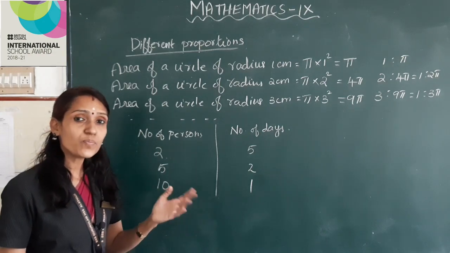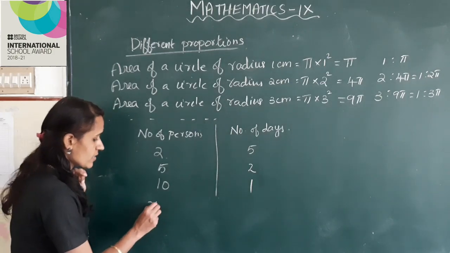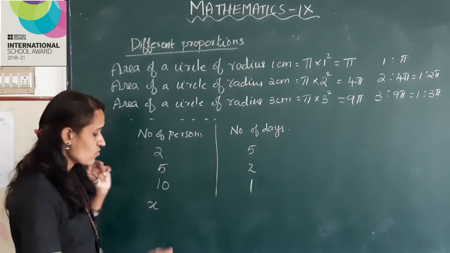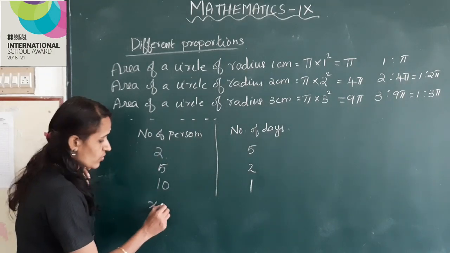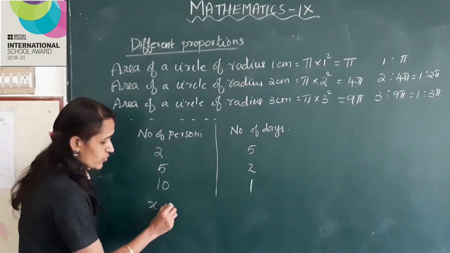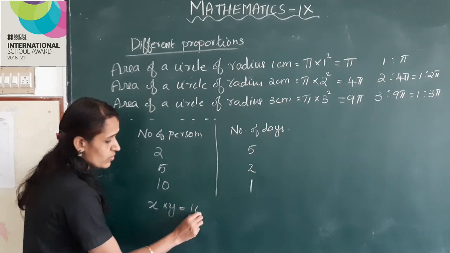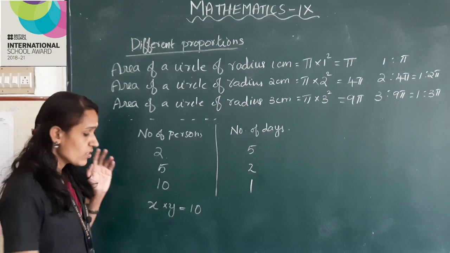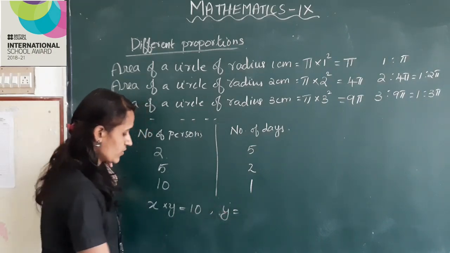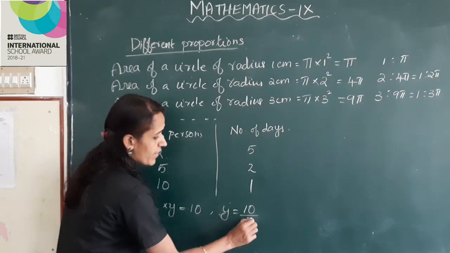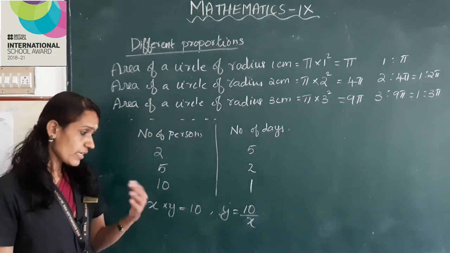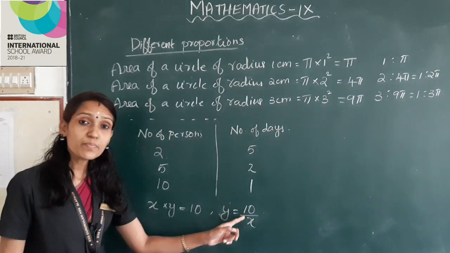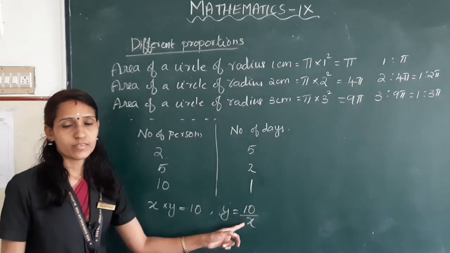Here the number of persons is taken as x and the number of days is taken as y. So x into y is equal to 10. Okay. y is equal to 10 by x. That means y is proportional to the reciprocal of x.